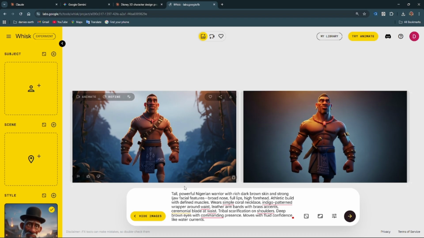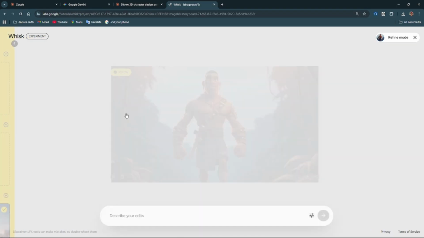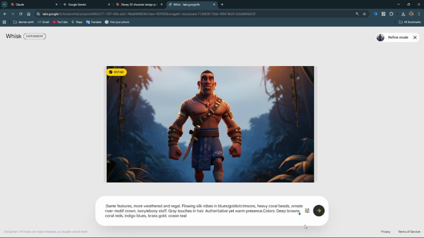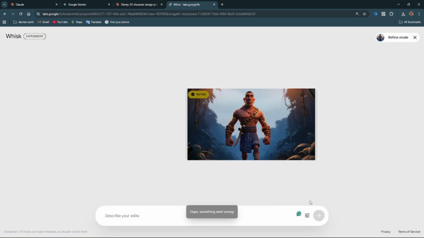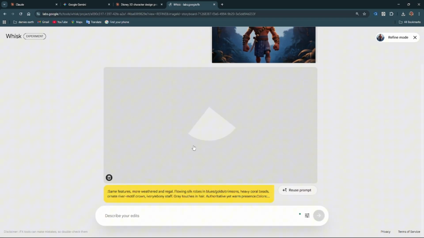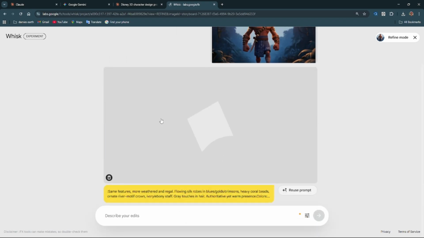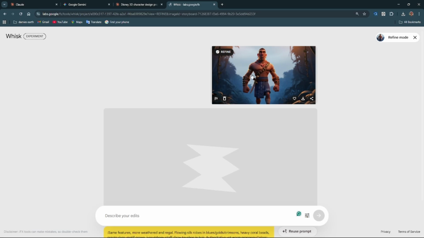Alright, so now I like this particular one. Another thing I'm going to do is come down here and generate the older version of this character. So I'll click on refine, put this here and click on generate. Oh, why is it not creating? Oops, something went wrong. So I'm refining. I want to create an older version of this character.